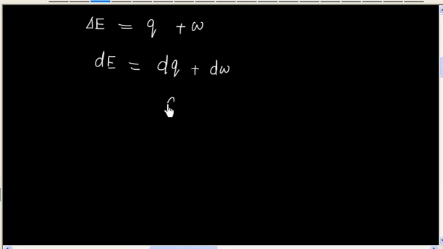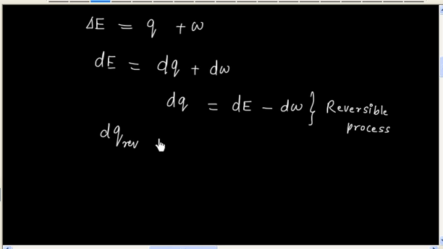So from here we can write dQ is equal to dE minus dW. Now let us say my process is reversible. So we have a reversible process. So dQ becomes dQ reversible, dE minus dW.